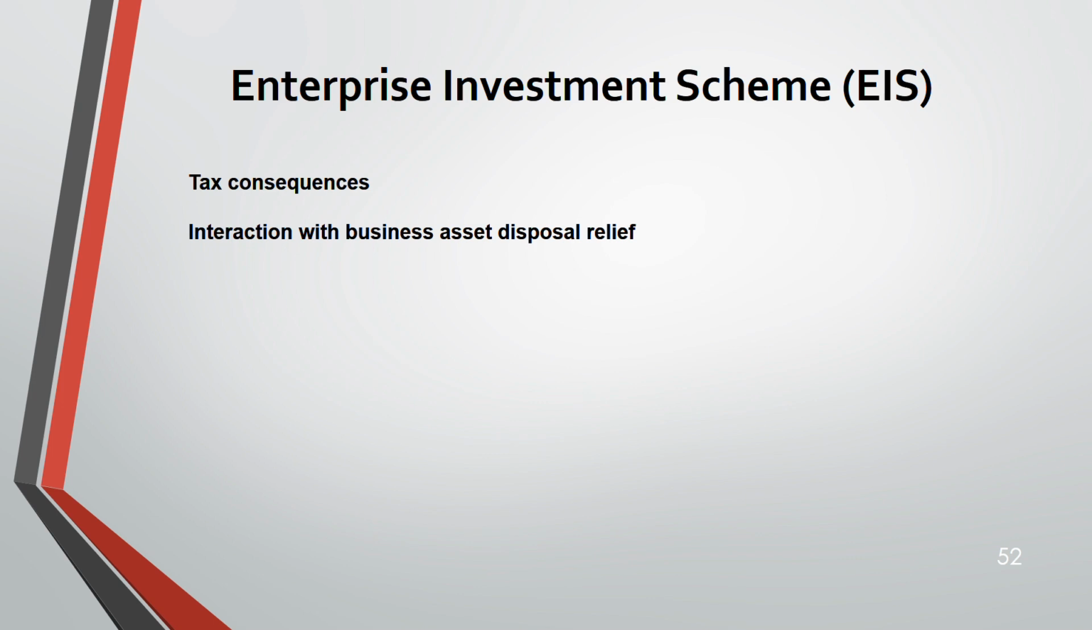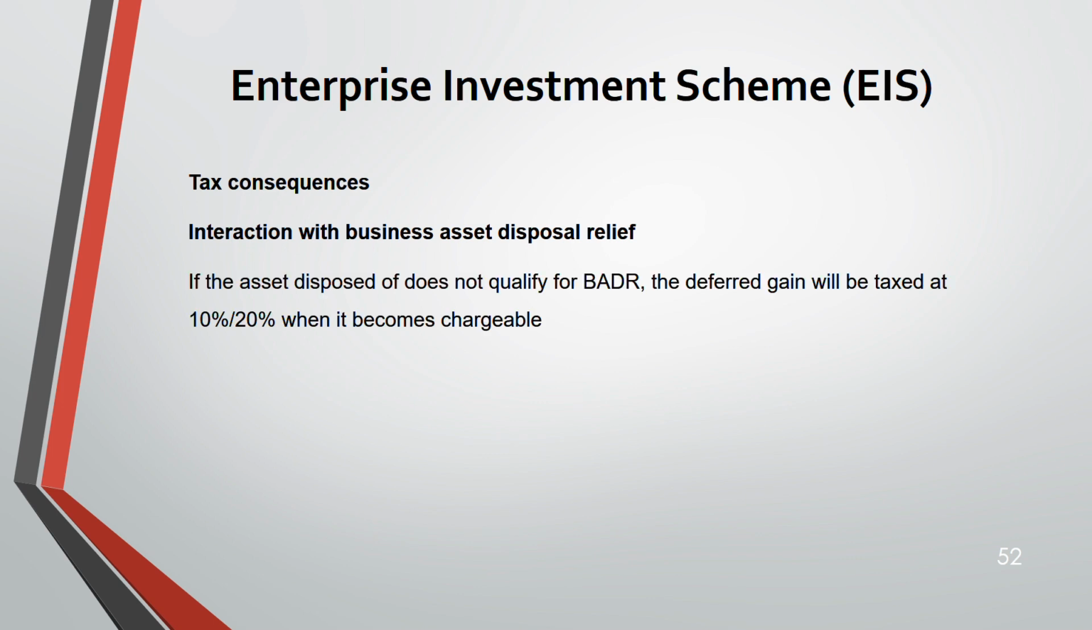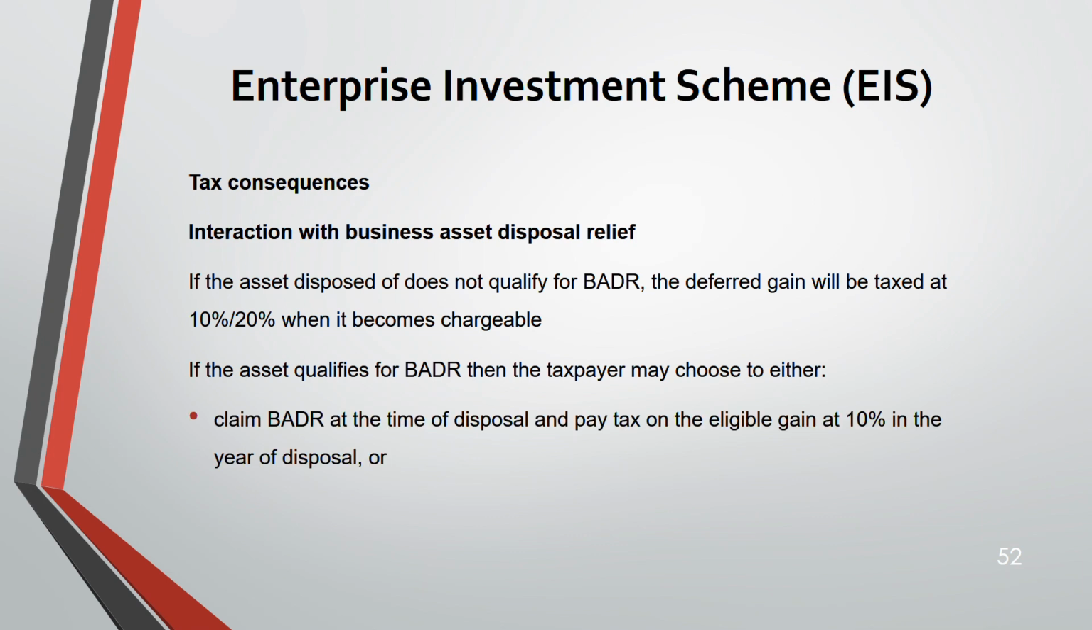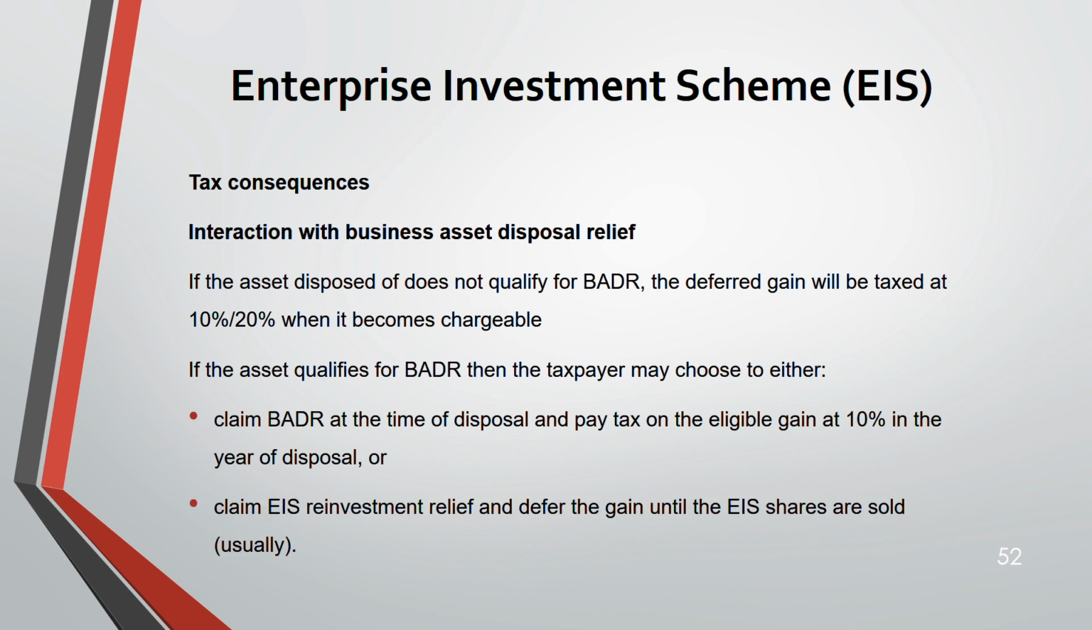Interaction with business asset disposal relief. So if you are disposing of an asset that does not qualify for this relief, the deferred gain could be taxed at 10 or 20, whenever it becomes chargeable. But if the asset qualifies for this relief, the taxpayer can choose to claim it now and get the eligible gain taxed at 10% when disposing of it, or claim the EIS reinvestment relief and defer the gain until the EIS shares are sold.